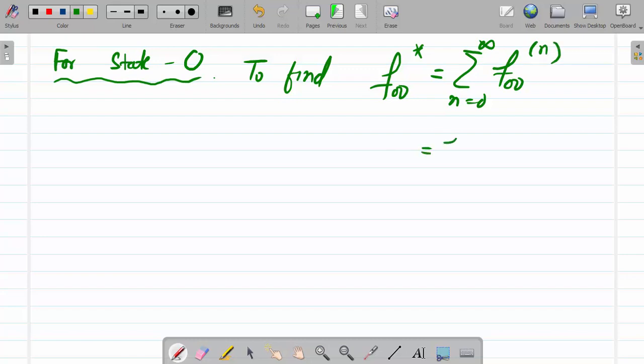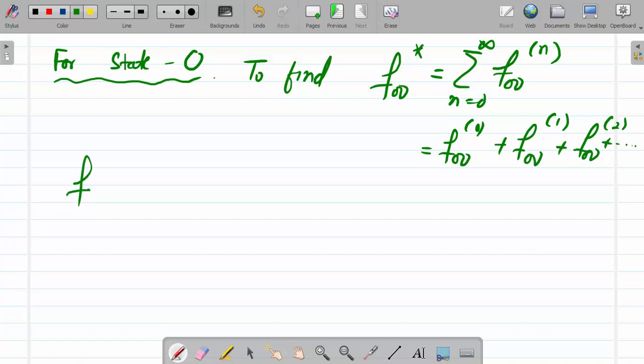So this will be equal to f00 0 plus f00 1 plus f00 2 plus and so on. Now f00 0 will always be equal to 0, and f00 1 is also equal to 0 because 0 to 0 in one transition is not possible.